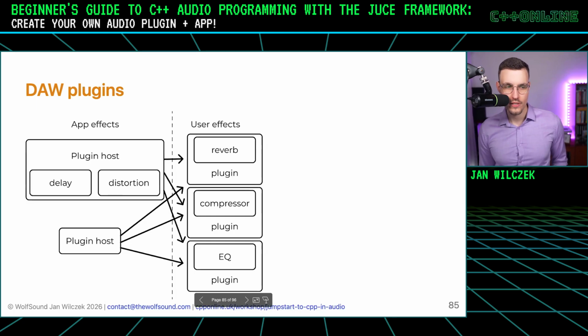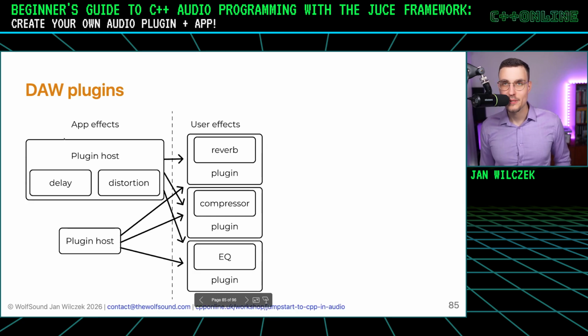Our digital audio workstation is on the left side, right? It's an application. It may have its own effects, but it also is a plugin host. It can use effects provided by the users. Whichever effects I install on my machine are available in the DAW. So the user may provide many additional effects.